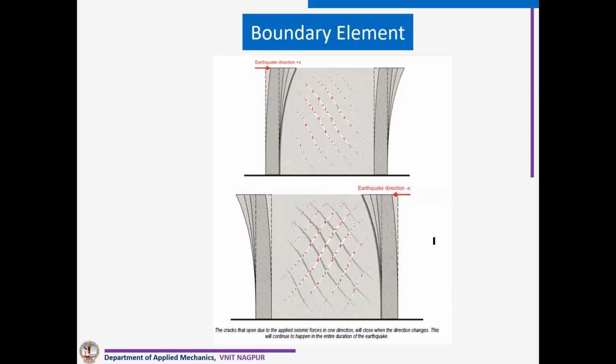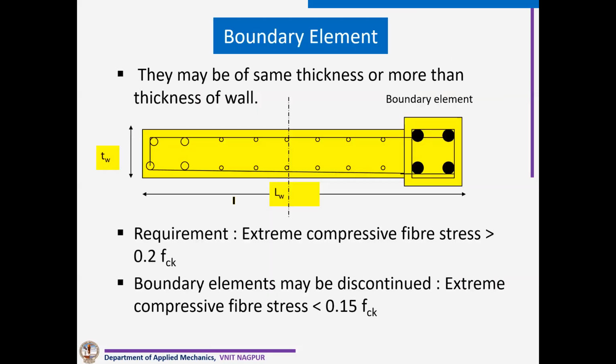You can see the boundary element. Much of the steel is required along the boundary elements. You can see here vertically and here vertically, because earthquake can come in both directions. So here it is in compression, here it is in tension. When it is on this side, it will be in tension, this will be in compression. And the in-between part is just like an I girder. You can see in an I girder, our flanges are quite thick as compared to the web. A shear wall is just like that I girder. You can see this is a boundary element.